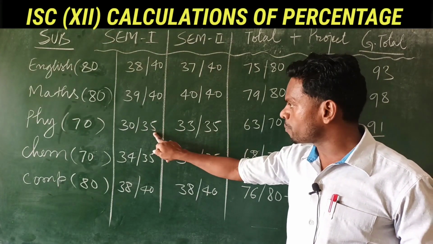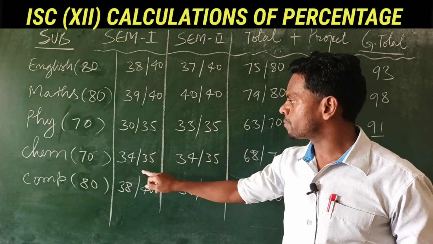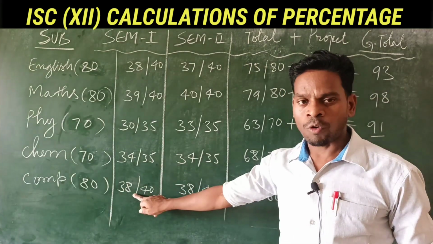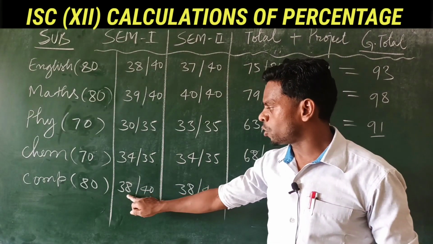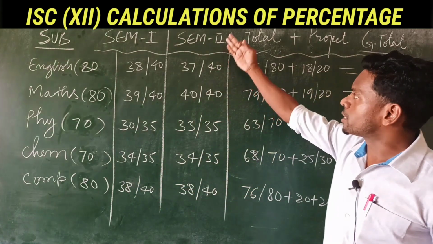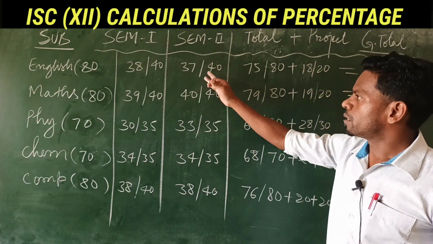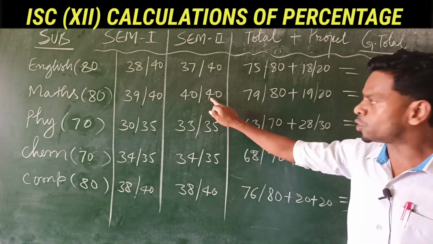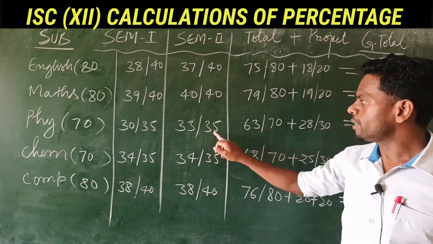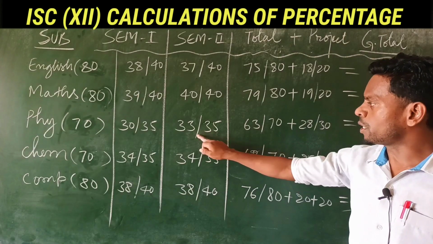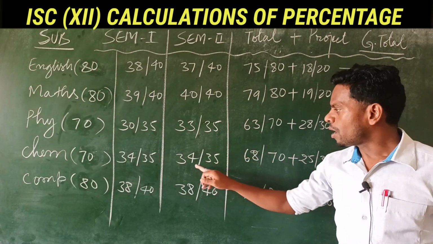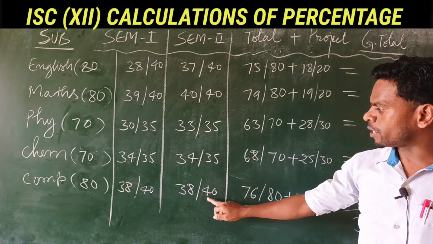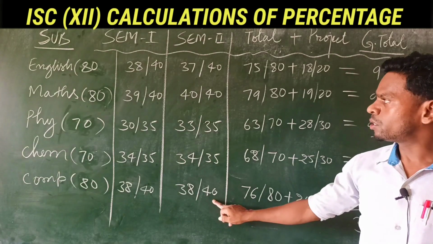So out of 35 this person has got 30 in physics, 34 in chemistry, and computer is 40 marks, where this person has got 38. In the second semester, in English out of 40 he has got 37, in maths he has got full marks 40, in physics 33 out of 35, in chemistry 34 out of 35, and in computer 38 out of 40.